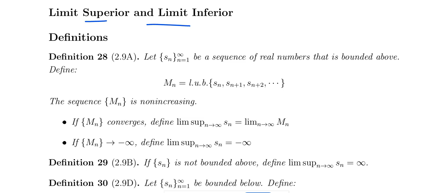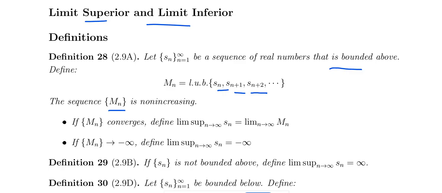And another topic was the limit superior and limit inferior. First of all, what I mean by limit superior and limit inferior: the sequence of real numbers is bounded above. Define mn equal to the least upper bound of Sn plus 1, Sn plus 2, and so on.